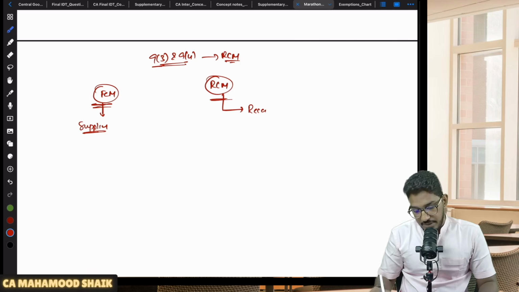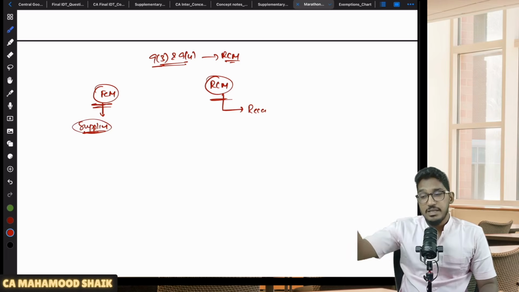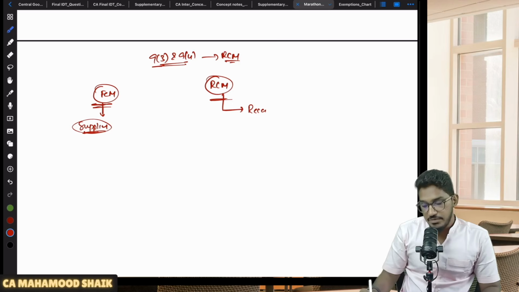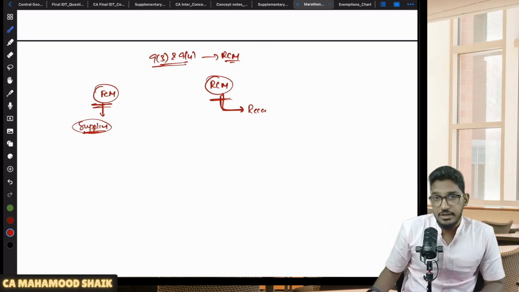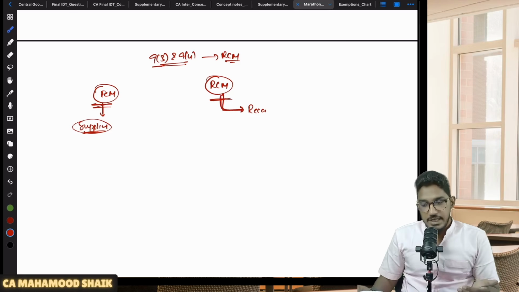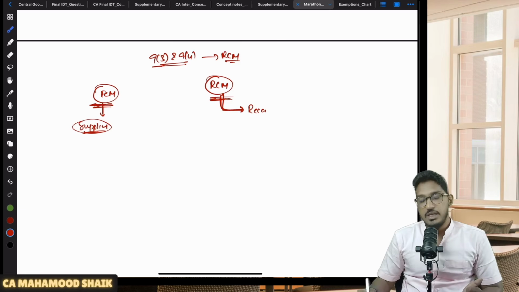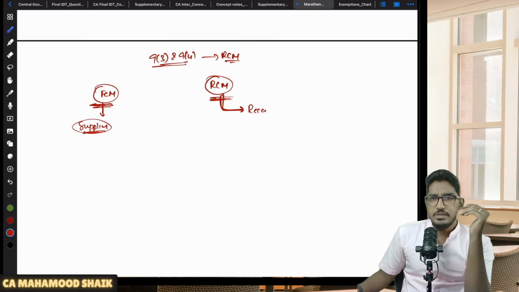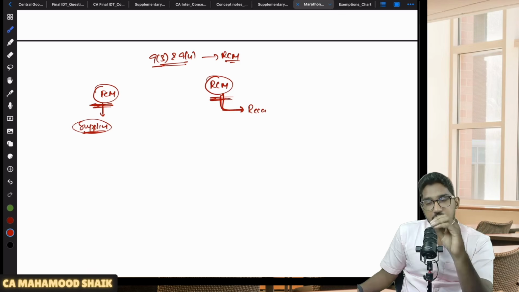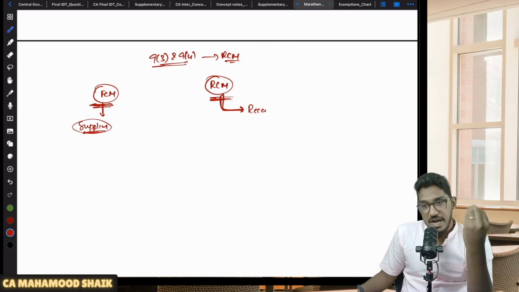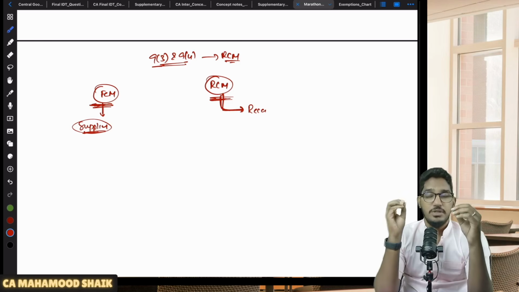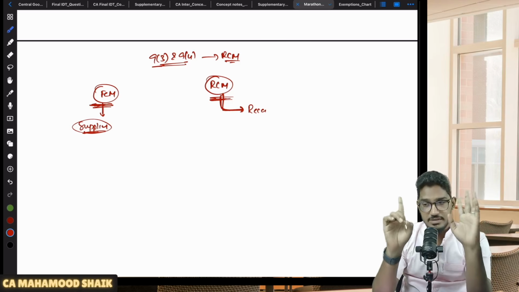See, in case of forward charge mechanism, supplier will pay the amount of GST to the government, but supplier will not pay it from his pocket. Who will pay? Supplier will collect it from the recipient and pay it to the government. In case of RCM, recipient himself is paying the GST amount to the government from his own pocket. So whether it is forward charge mechanism or reverse charge mechanism, just the person through whom the money is going to the government is changing. But the ultimate person bearing the taxes is the same, who is the recipient.